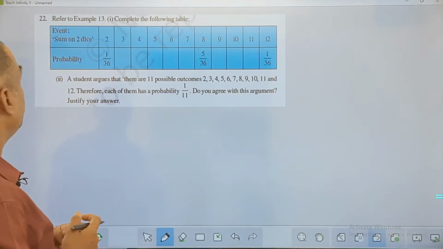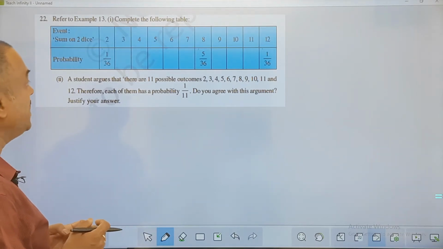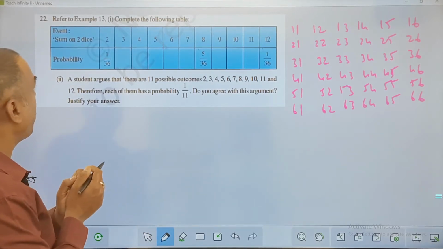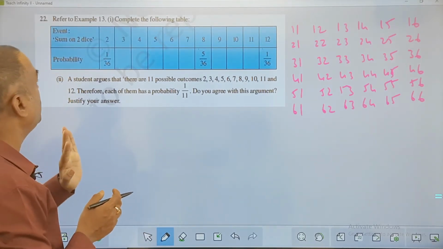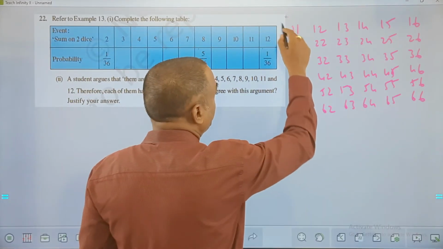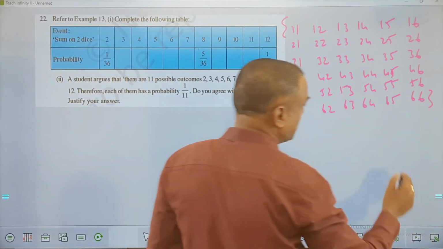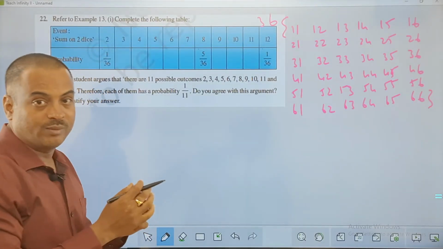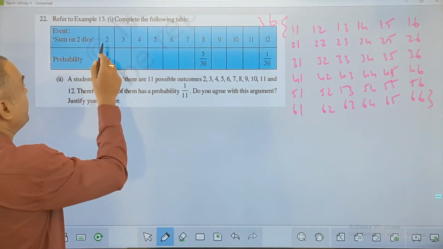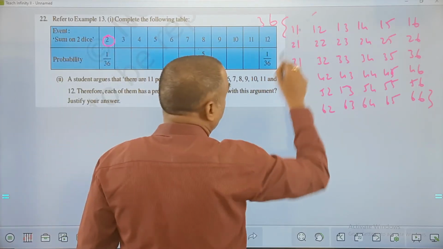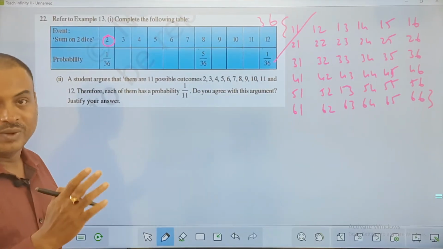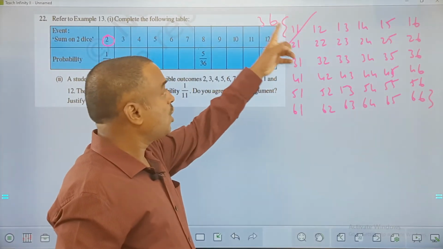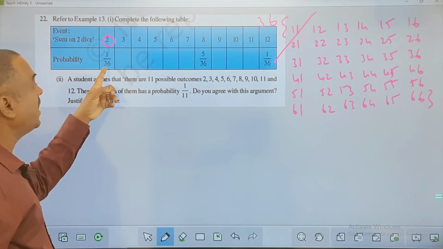Next one, friends. Refer to example 13, complete the following table. Okay. So here, whenever you are trying to take 2 dice, you can see this arrangement. Already we have discussed this arrangement in the basics. There will be total 36 outcomes here. So that is why every outcome is 1 out of 36. Now the sum of the 2 dice has to be 2. There is only one case you see, 1 1. Sum of the 2 dice is 2. So only one case out of 36. Therefore it is written as 1 out of 36.